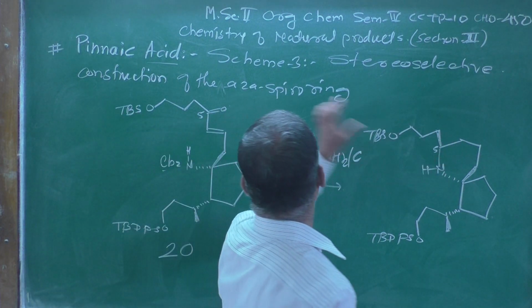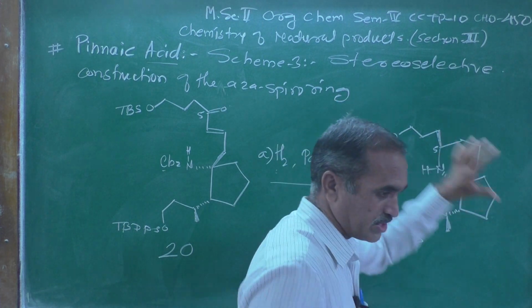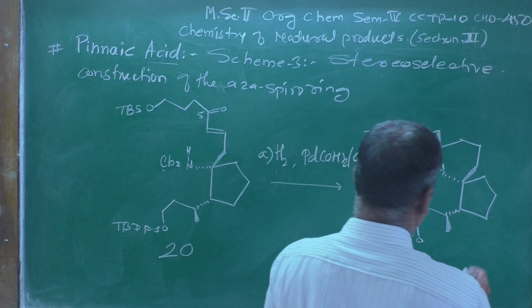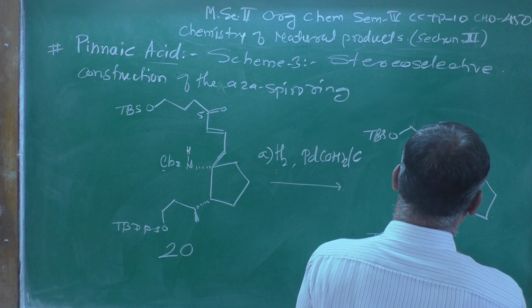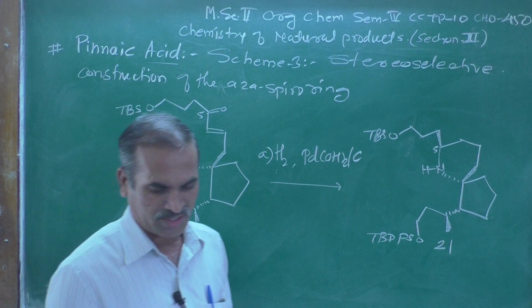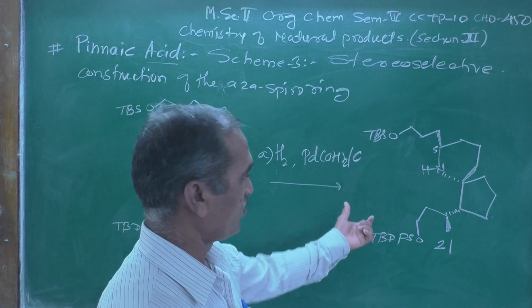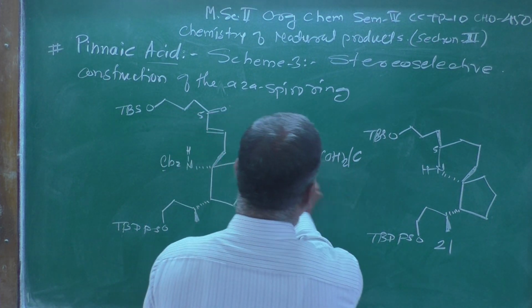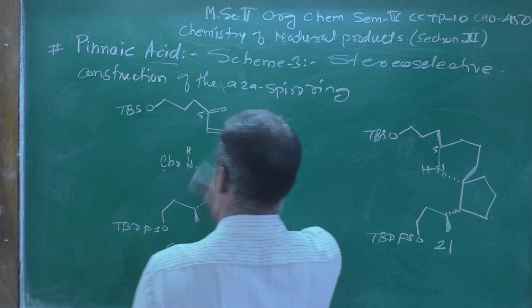This is an azaspiro ring that is formed. It is a very crucial compound, the ring is formed here preferentially with that H2, palladium hydroxide, that is a special reagent used over here. And now after getting 21, you stay with your connectivity.